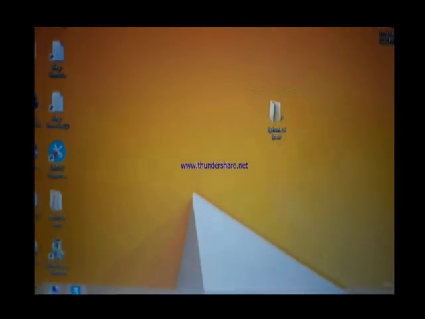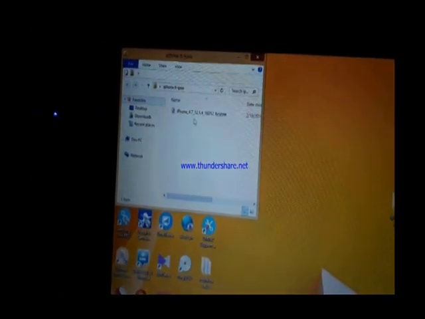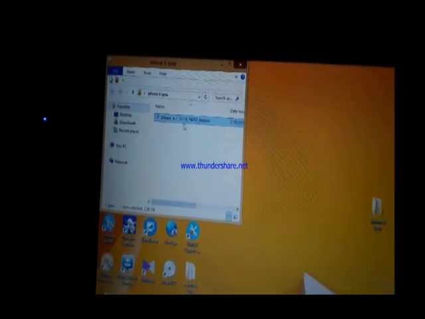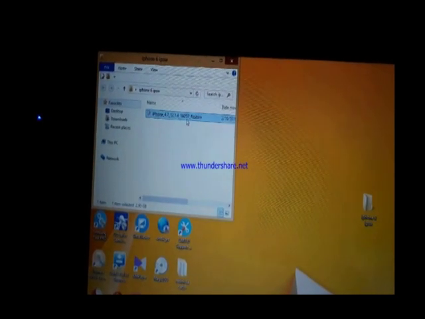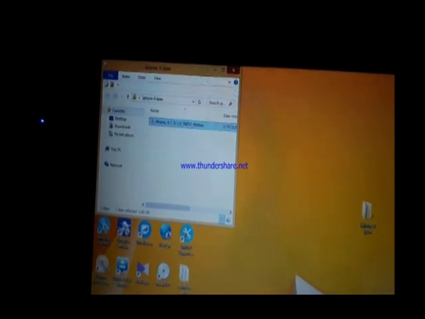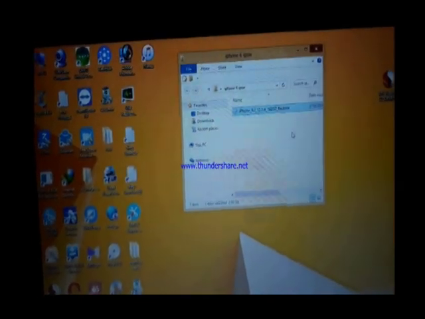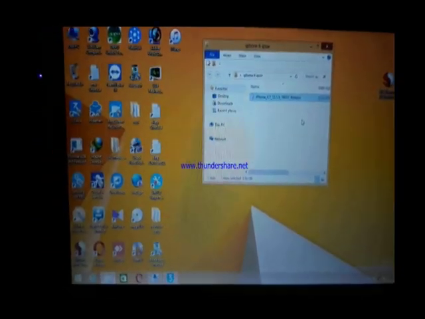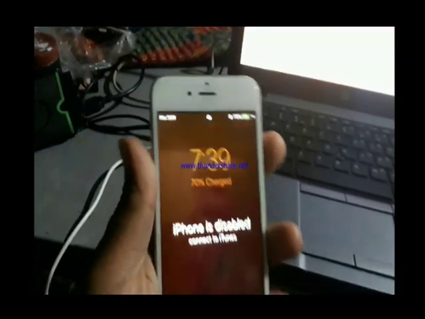Now, on my laptop, in the desktop folder, iPhone 6, 14.7.1, restore IPSW. This is the iPhone firmware to fix this iPhone disabled problem. So let's start this process.